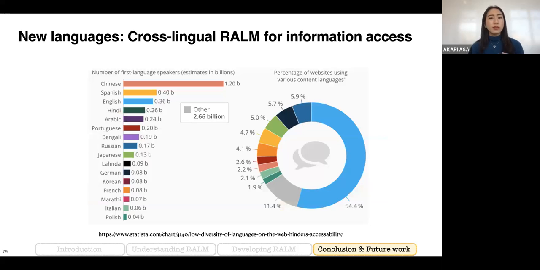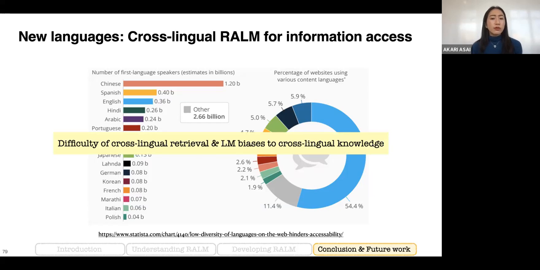Also, many web documents are represented in some major languages, but there are many speakers who use many different languages, and there's a huge inconsistency between the actual number of first language speakers and the percentage of websites represented in those languages. Most of the web documents are in English. I've been working on cross-lingual information retrieval and generation previously in my PhD, and I think now it's even more important to build cross-lingual retrieval-augmented language models to help many people access the information they need and overcome language model biases towards cross-lingual knowledge.